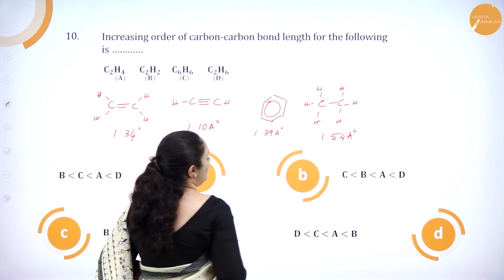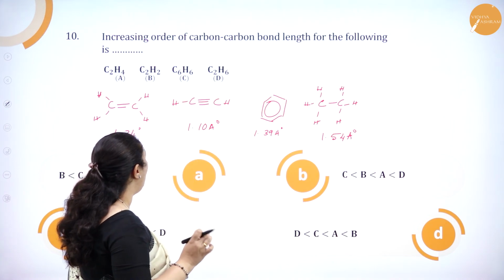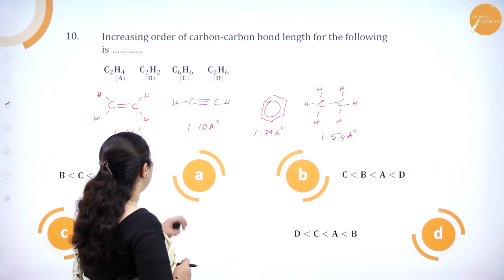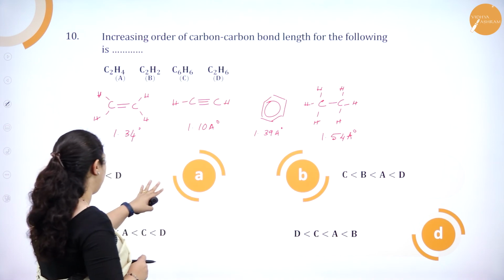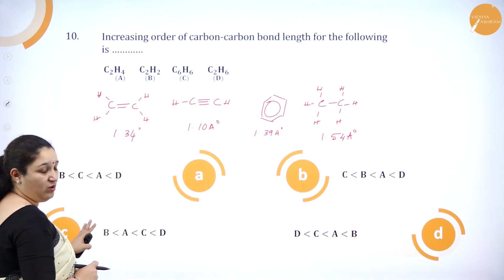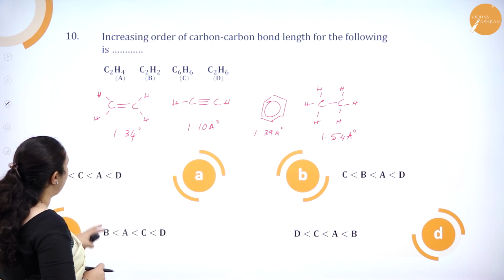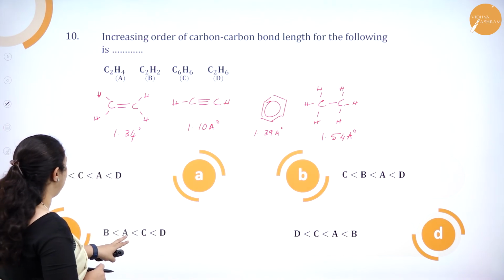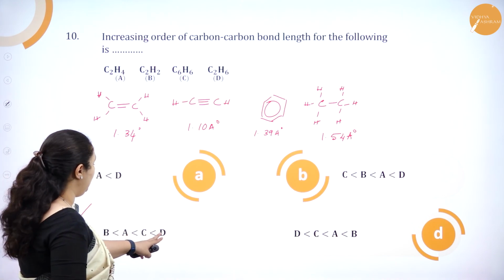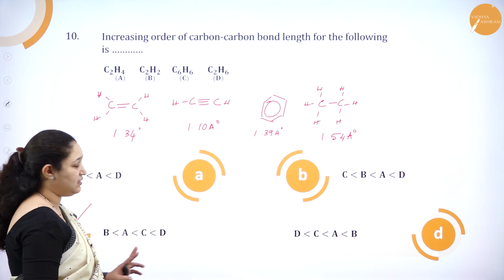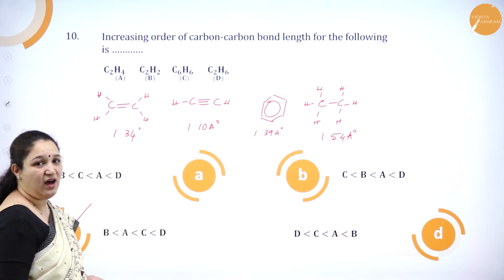So which is having the highest bond length, or which is having the lowest one? The lowest one is option B. It can be option A or C here. Okay, option B is having the lowest, then comes A, correct? So this should be the correct answer. B, A, then comes C, and then the highest bond length is in D. So it is option C which is the right answer.